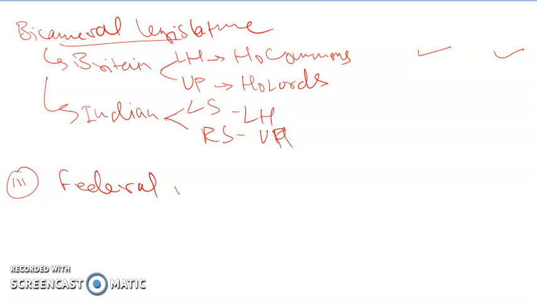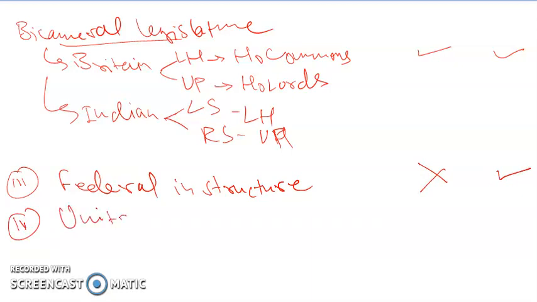Britain is not federal in structure, while India is federal in structure. Next feature, unitary. Britain is unitary in structure, while India is not unitary in structure.